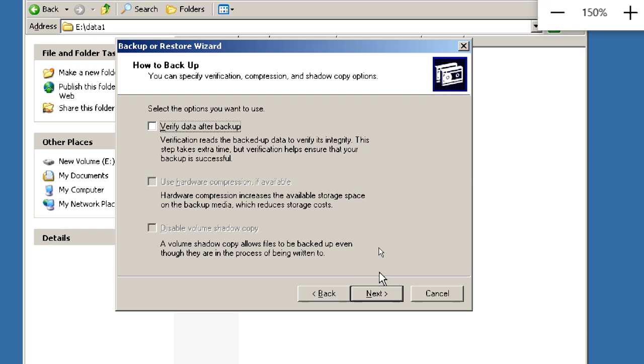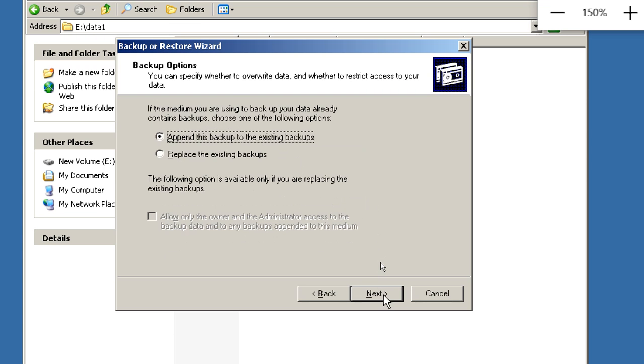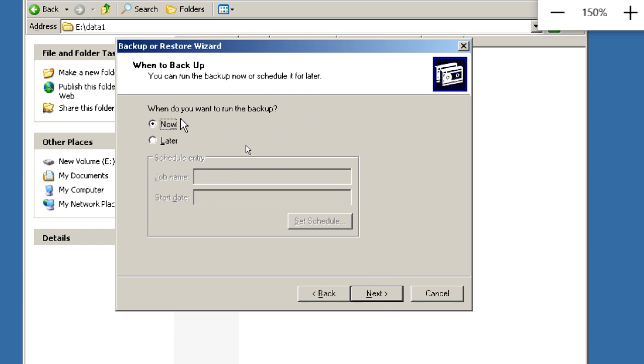I'm not selecting it because it will take another 2-3 seconds. Now, do you want to append to the backup or replace the backup? A backup is already there in your location, so it will verify the name. If you are taking backups with the same name, like backup one, backup one, always the same name, it will check: do you want to append to the previous one or replace the previous backups? You can choose anything, no problem here, because I use a different name.